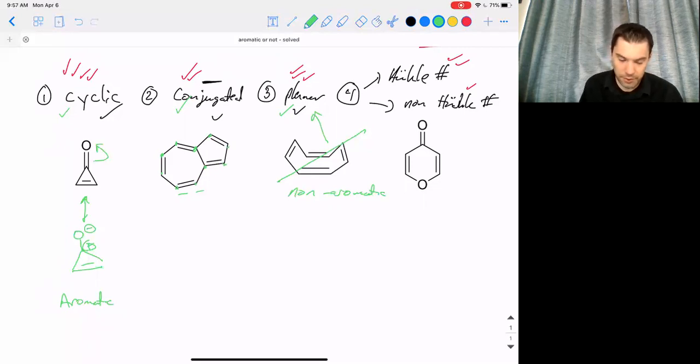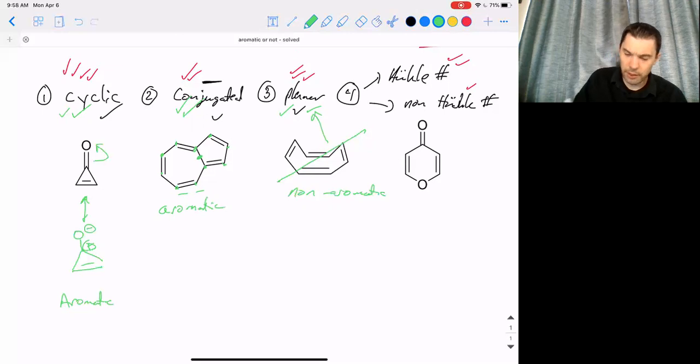It's definitely cyclic. It's definitely conjugated, so all the double bonds in a row are very similar. It kind of goes double, single, double, single, double, single, all the way around. Because it has this bridging carbon-carbon bond here, that's going to force it to be planar, so it'll check that. And 10 is going to be a Huckel number, and so this one should be aromatic.